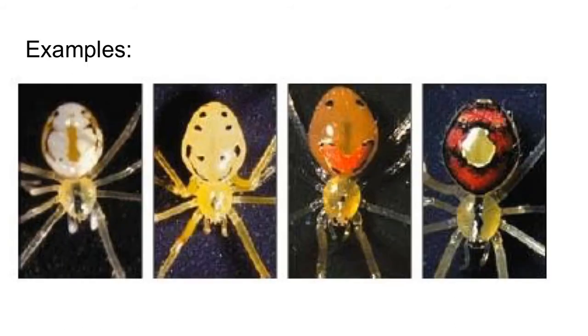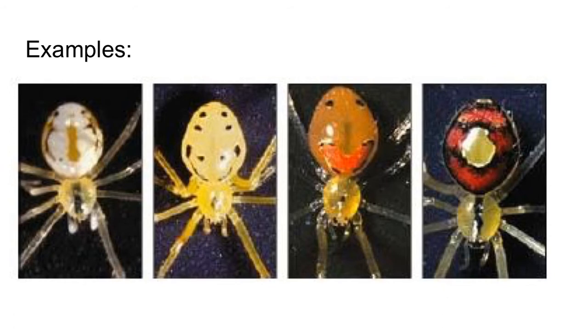So let's look at some examples. First, take a second and look at these spiders. What are some similarities that you notice? What are some differences? Next, I want you to think, are these spiders a part of the same species? Essentially, can these spiders breed with each other and then produce viable offspring who are also fertile? So think about that for a second. What evidence do you see in these pictures that makes you think they're a part of the same species? What evidence do you see that makes you think maybe they are no longer a part of the same species?